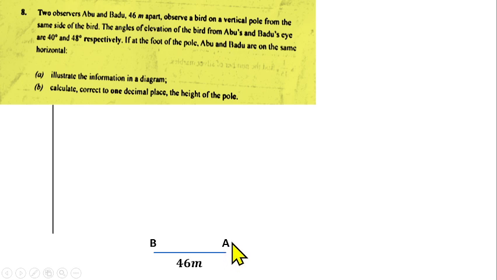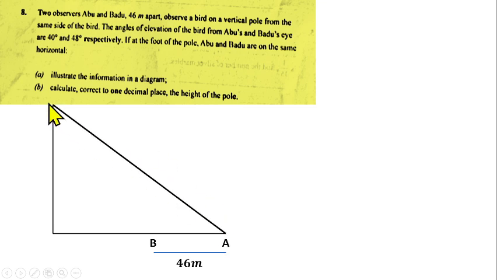Now let's see. The first one is Abu, which is 40 degrees of angle of elevation. So that means the initial side of Abu will be straight like this. Then if you now leave his initial side and look at the top of the pole to see the bed, that means we elevate.